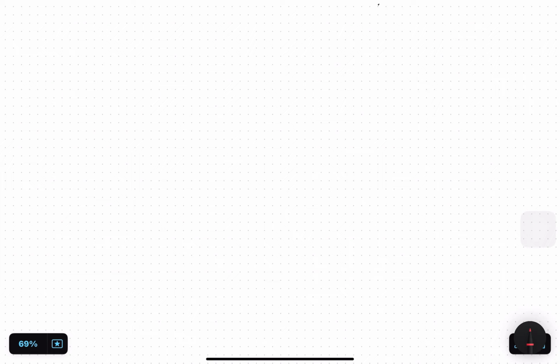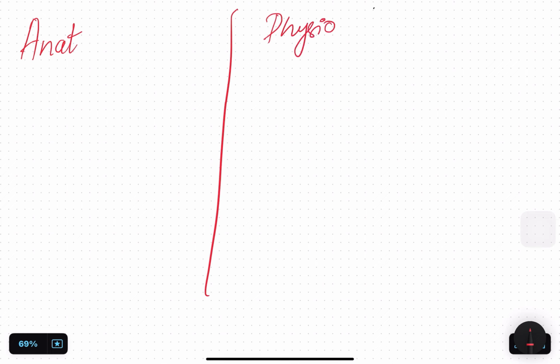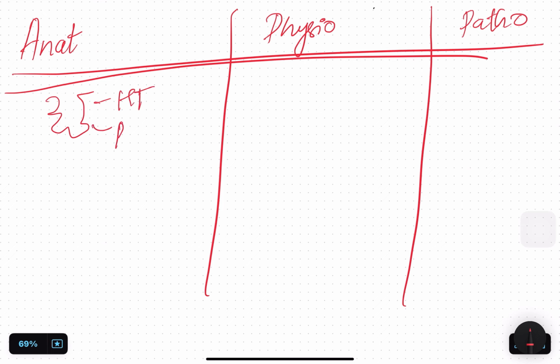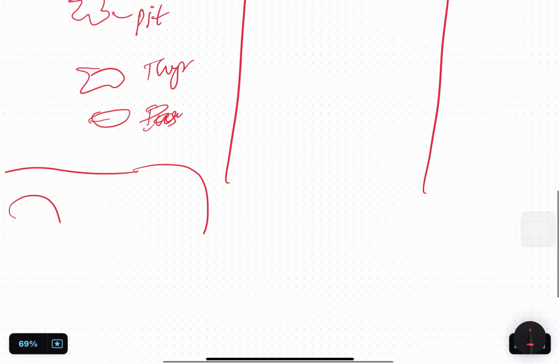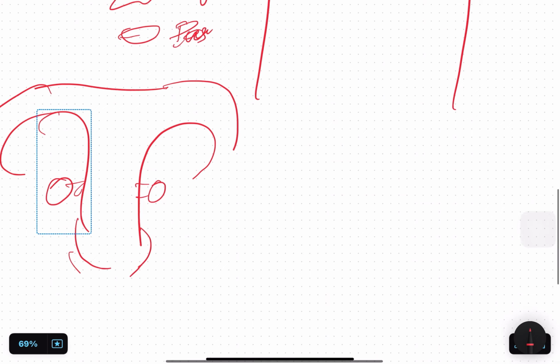So coming to our basic approach, that is anatomy, physiology, then pathology. Same things, right? Hypothalamus, pituitary, thyroid, insulin, pancreas, sorry, your uterus and ovaries.